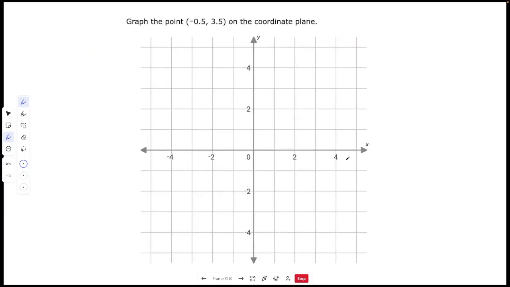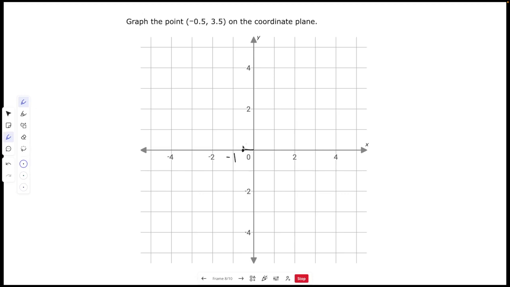For this problem, what you should notice is different is that we have some decimals, okay? So let's take a look here. -0.5, we still follow the rules, so we're going to go to the left. But, okay, so this is -1 right here. But we're not going to go all the way to the -1, okay? -0.5 is halfway, right? It's halfway between 0 and -1. So we're going to go right here.